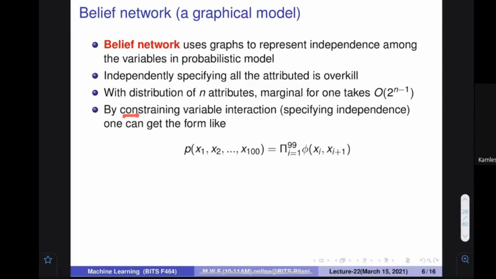But by constraining the variable interaction, we can say that these variables cannot interact with each of them. Because if I wanted to find out the probability that x1 is equal to 2, for example, I have to find out the summation over all the values, what is the probability of this complete quantity. This was going to be an overkill.